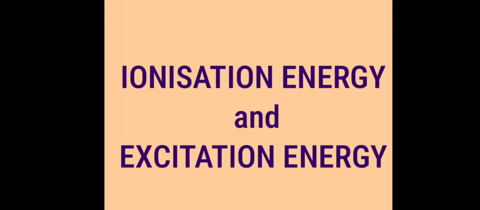Once again, the definition: the minimum energy required to remove an electron from the ground state of the atom to infinite distance from the nucleus is called ionization energy. For example, for a hydrogen atom in the ground state, the energy is minus 13.6 electron volt. If you want to remove the electron from that orbit, the energy supplied is plus 13.6 electron volt. If plus 13.6 electron volt energy is supplied, then that electron is removed from that orbit. That is the ionization energy.